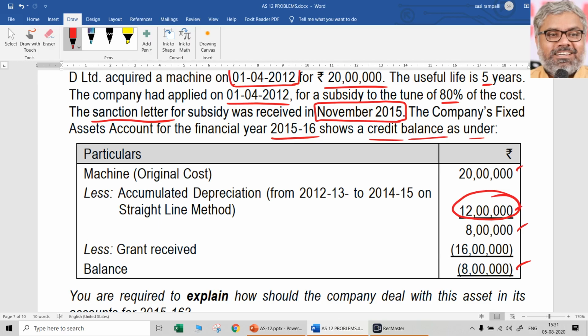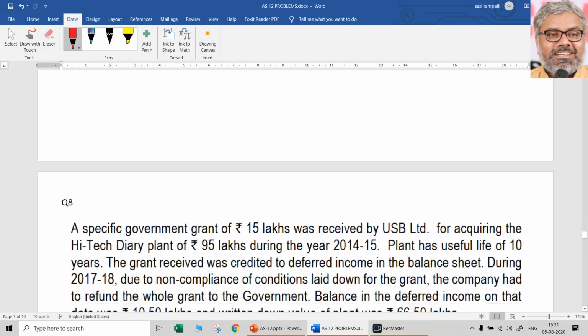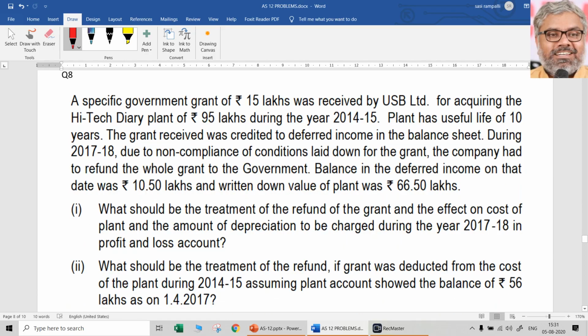Recognition of government grant in accordance with Accounting Standard 12 has to be done only when there is a reasonable assurance that the grant will be received. Of course, sanction letter received means that is a definite reasonable assurance, we can say. After giving the sanction letter on official letterhead, we cannot expect that government will not grant that. That is not a valid assumption. So definitely the grant would be received. There is a reasonable assurance. So what they have to do is, instead of crediting the fixed asset with 16 lakhs, they have to credit the fixed asset with only 8 lakhs and credit the remaining 8 lakhs to P&L account. That can be the treatment in that particular situation.